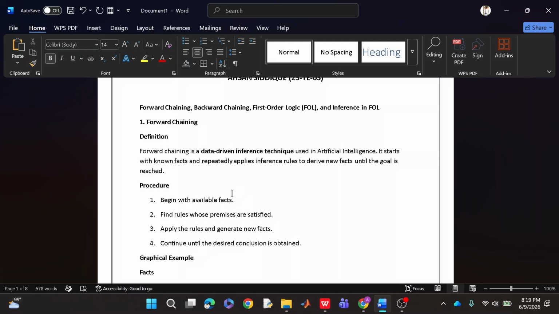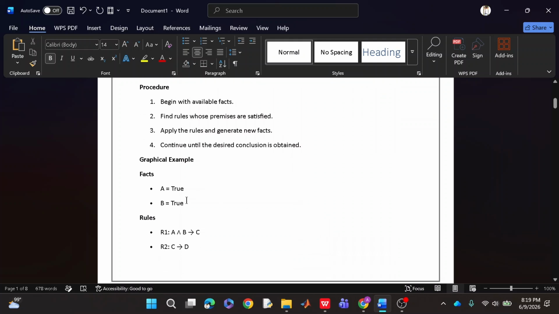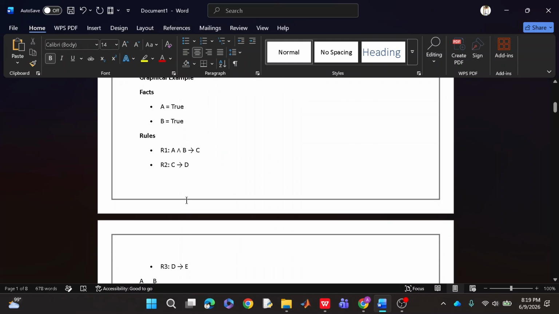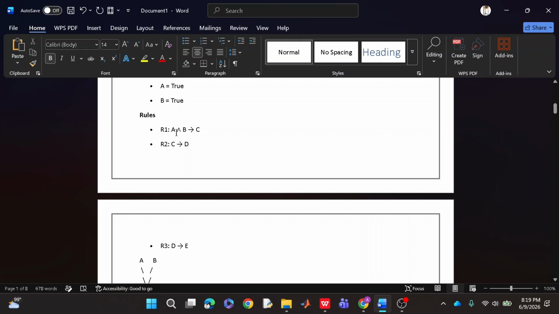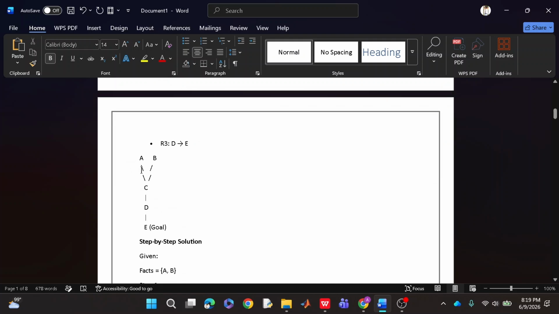We are given the available facts. We try to make new rules by using those facts, and then new rules are generated, and we continue the same process until our goal is reached. For example, the available facts for a given example are A is true and B is true. Okay, and the rules are like R1, in which A and B implies C, which means if A and B are true, it means C is true. And if C is true, then D will be true, and if D is true, it means E is true. So we can see this example here.